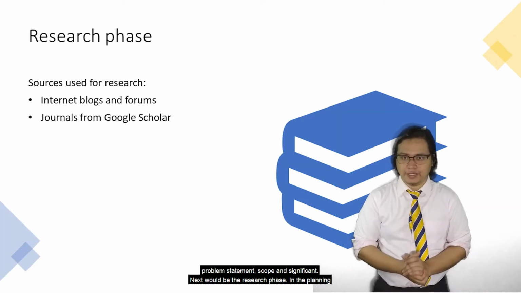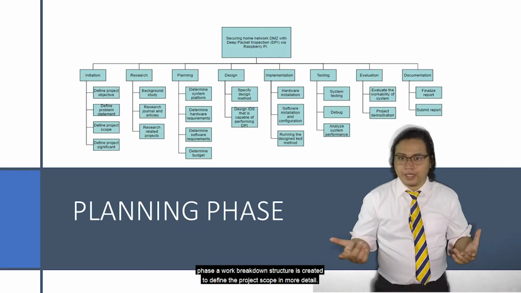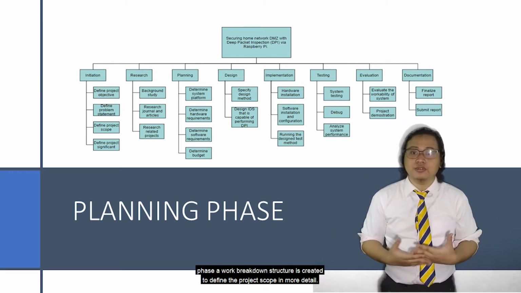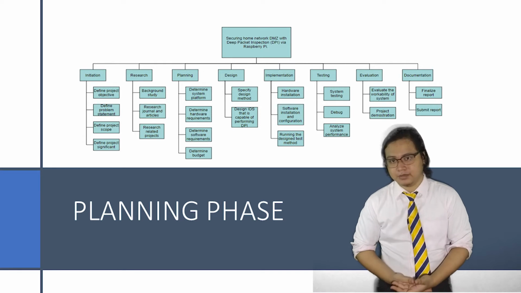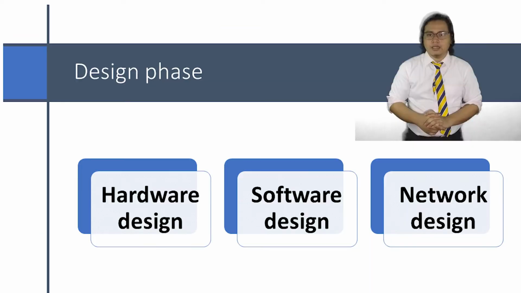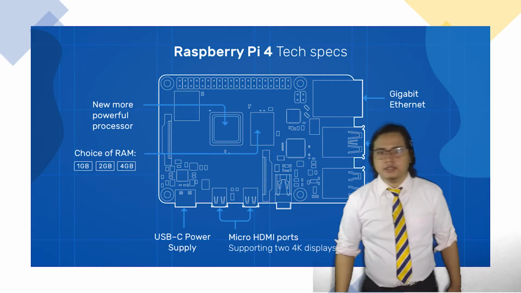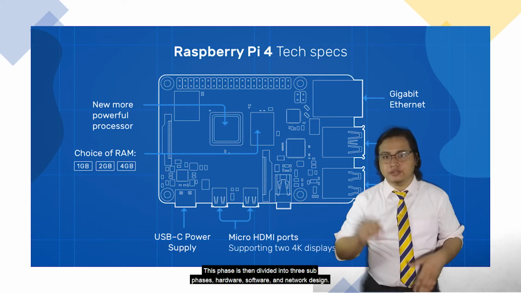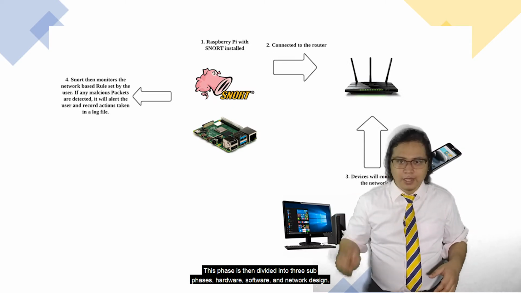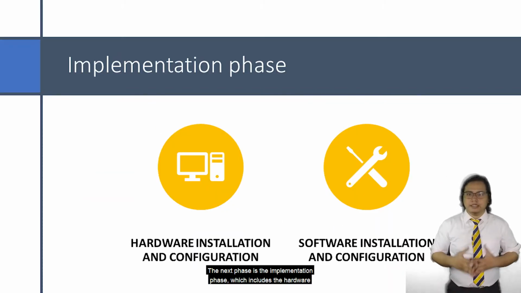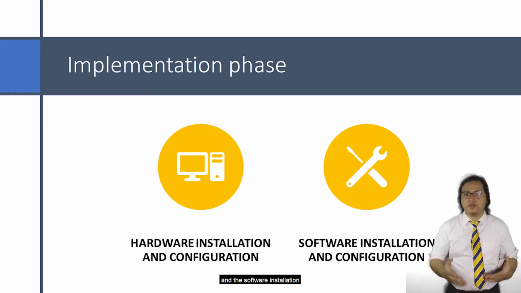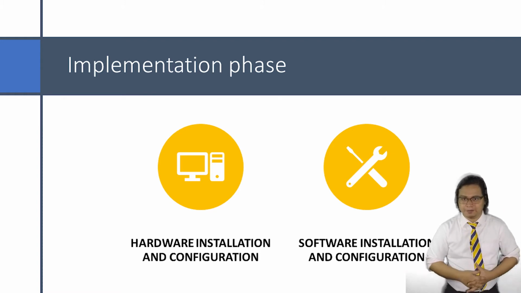Next will be the research phase. In the planning phase, a work breakdown structure is created to define the project scope in more detail. This phase also includes the requirements of the project. Next is the design phase. This phase is then divided into 3 sub-phases: hardware, software, and network design. The next phase is the implementation phase, which includes the hardware and the software installation and configuration.